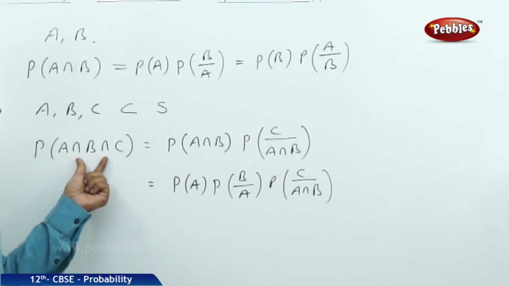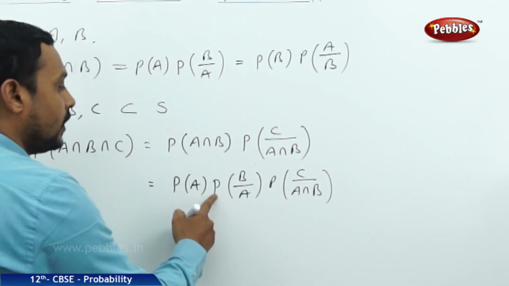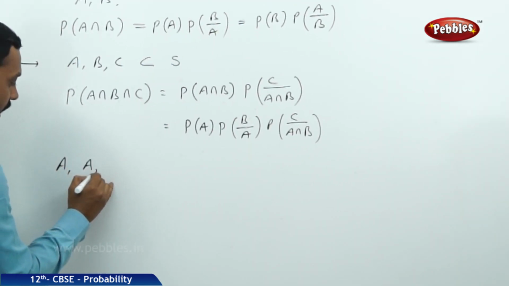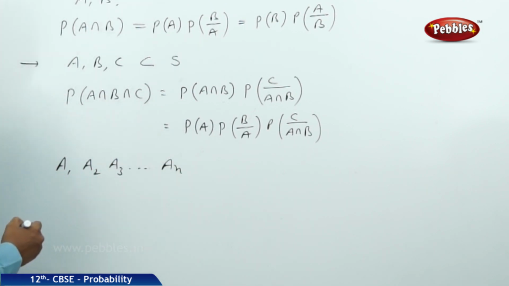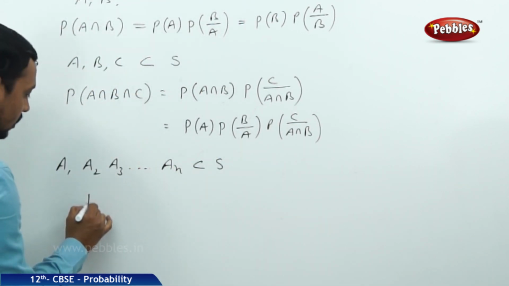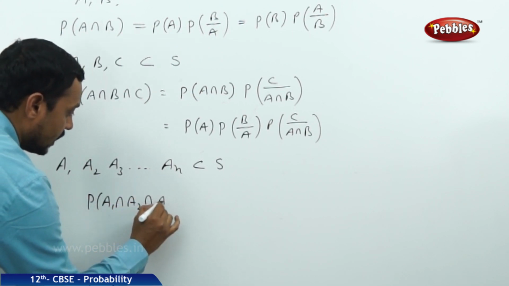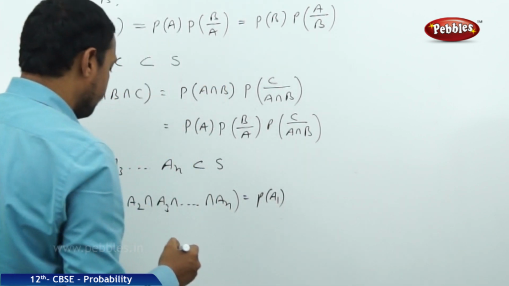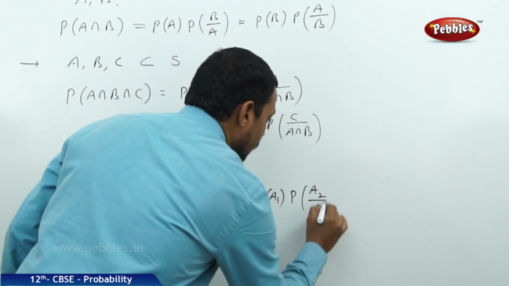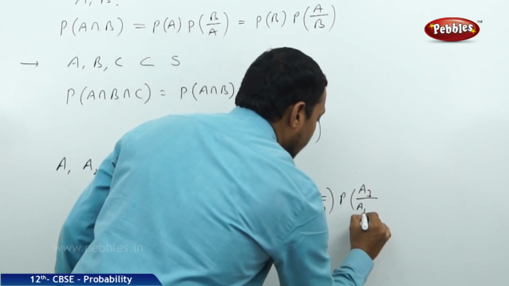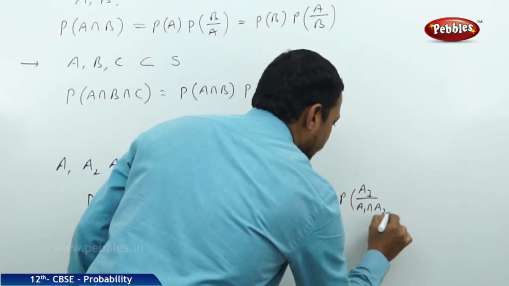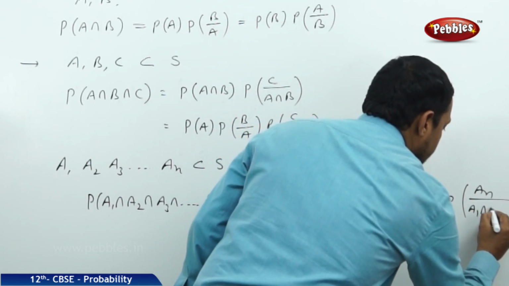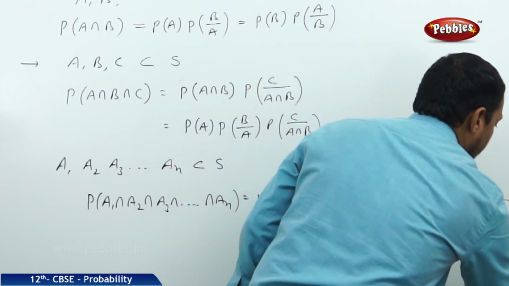Then the probability that the three events occur at a time is equal to P of A into P of B by A into P of C by A intersection B. Now, suppose there are n events A1, A2, A3, and so on, An in sample space S. Then the probability of A1 intersection A2 intersection A3 and so on intersection An is equal to P of A1 into P of A2 by A1 into P of A3 by A1 intersection A2, and continue like that, and P of An by A1 intersection A2 intersection and so on intersection An minus 1.